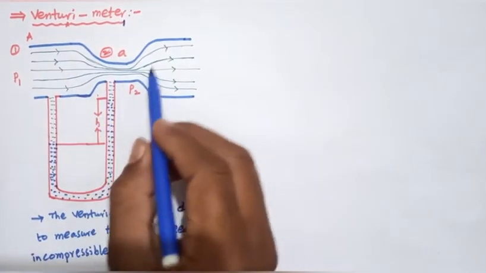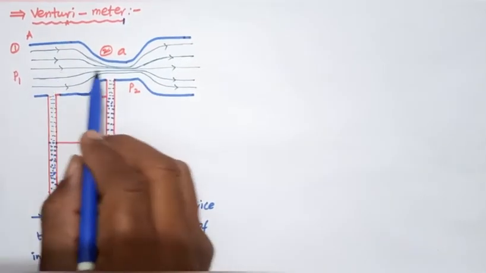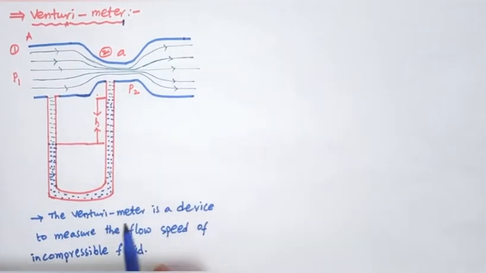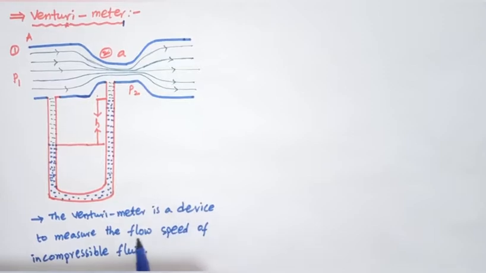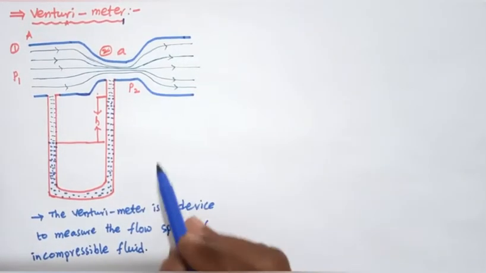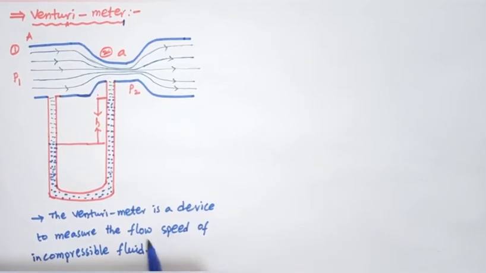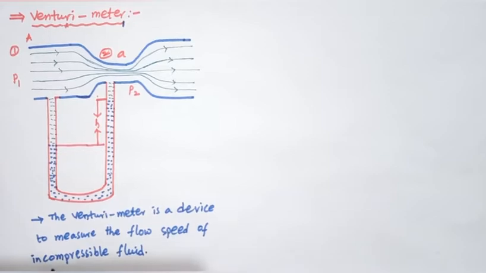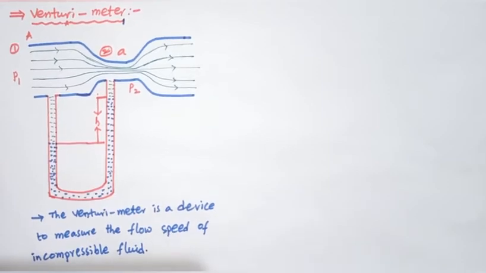Okay, so to measure the velocity of this incompressible fluid, we can measure it using this venturimeter. So we can measure the speed of an incompressible fluid.